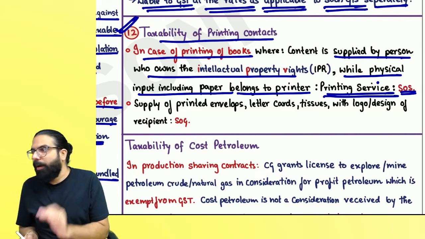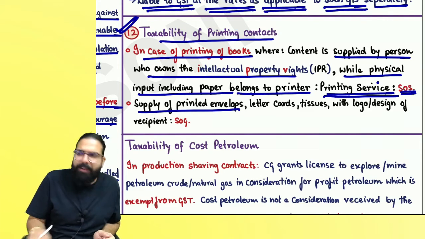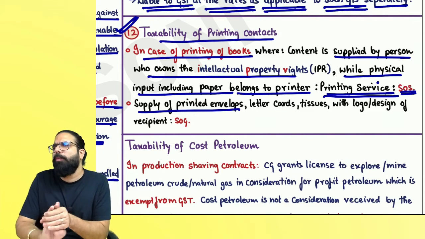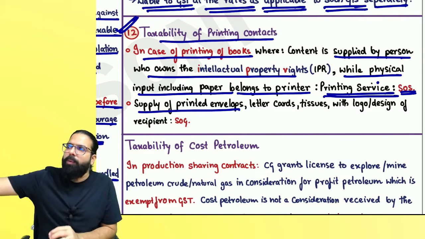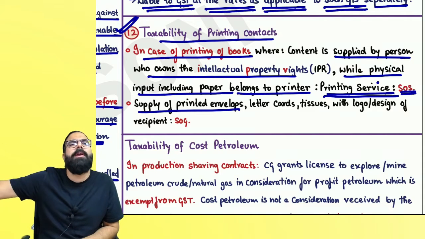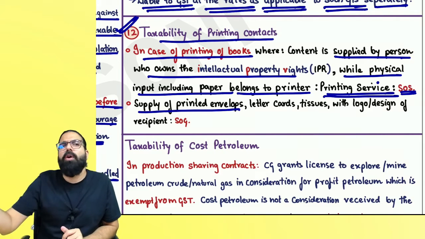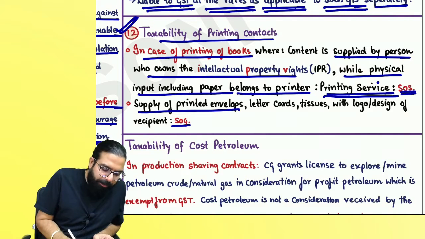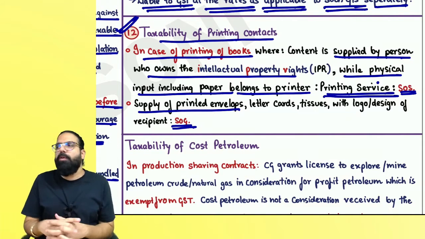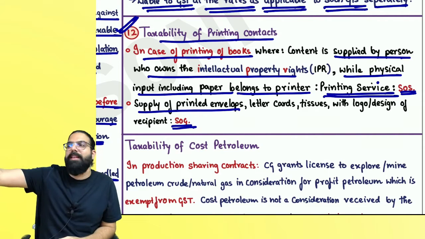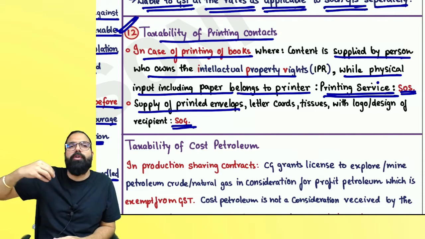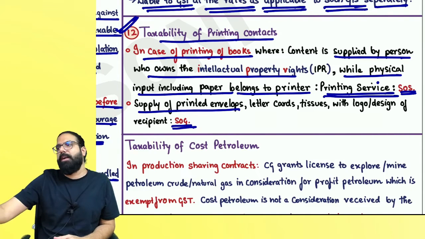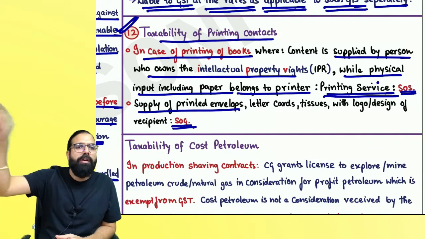Are we clear, everyone? However, if it's goods, supposing I told someone to supply me printed envelopes, and I told them to print my logo also. Sir, here logo printing was ancillary. Principally, it was a supply of goods, and hence it will be a supply of goods. Remember one thing, if somebody you have given your IPR to is printing that and giving it to you, he is giving you principally a printing service, and ancillary is the paper, ink, etc. And hence it will be a supply of service.